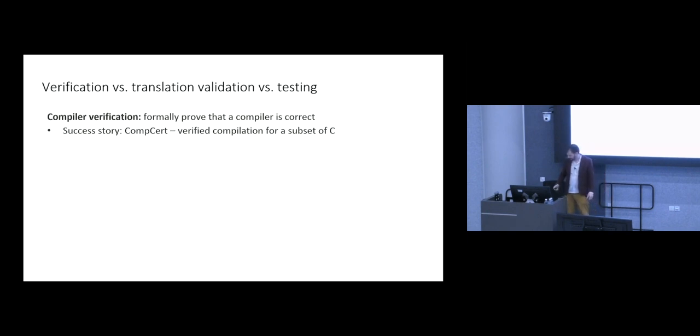Okay. So before I talk about compiler testing, I just want to give a nod to the fields of compiler verification and translation validation. You may have heard of CompCert, which is a really amazing project on building a verified compiler for a subset of the C programming language. Here, the compiler is formally verified so that any program it agrees to compile will lead to generated code that has semantics matching the semantics of the source program.